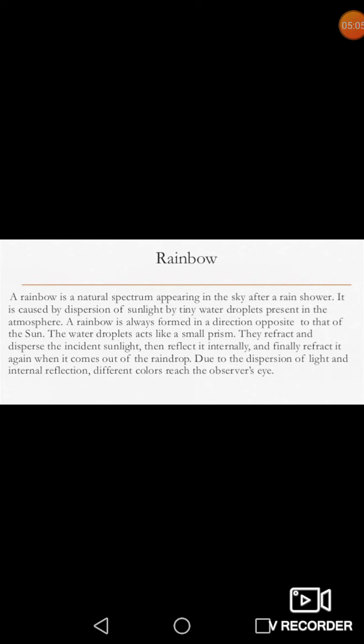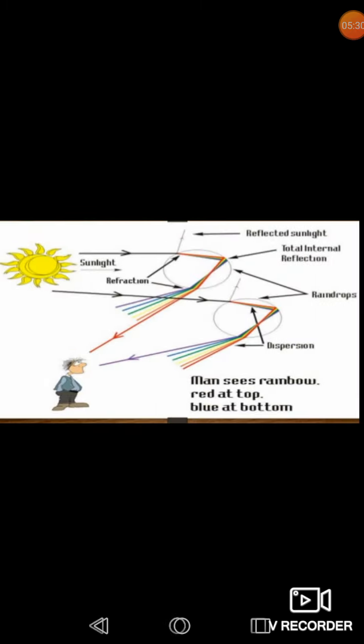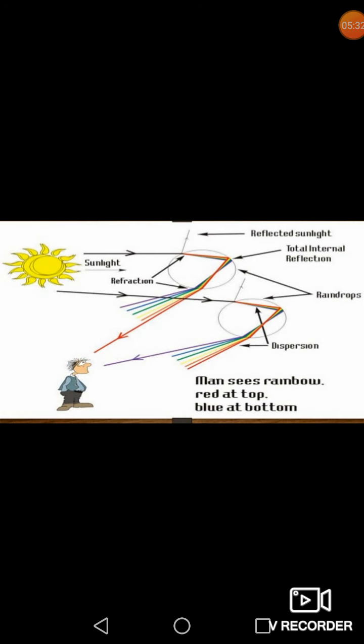The dispersed light from a large number of drops forms a continuous band of 7 colors, red on the outer side and violet on the inner side. This colored band formed in the sky just after the rain is called rainbow. Thus we can say rainbow is also produced due to dispersion of white light by small raindrops which remain suspended in the air after the rain.